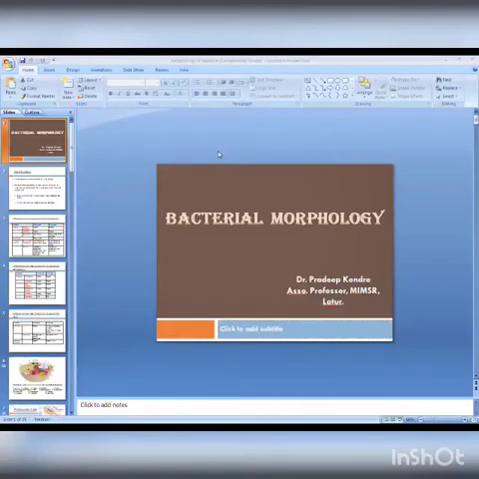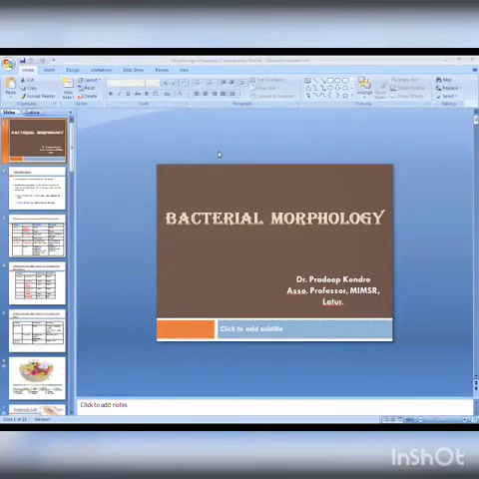Microbiology is the science which deals with the study of microorganisms. And what do you mean by microorganisms? The organisms which we are unable to observe with the naked eye are called microorganisms. Examples are bacteria, viruses, fungi, and protozoa. All these are examples of microorganisms.